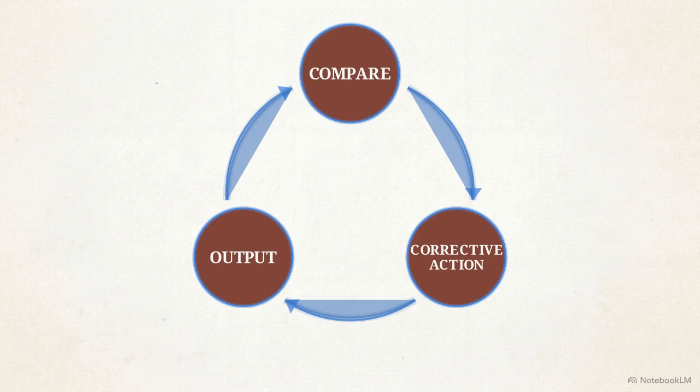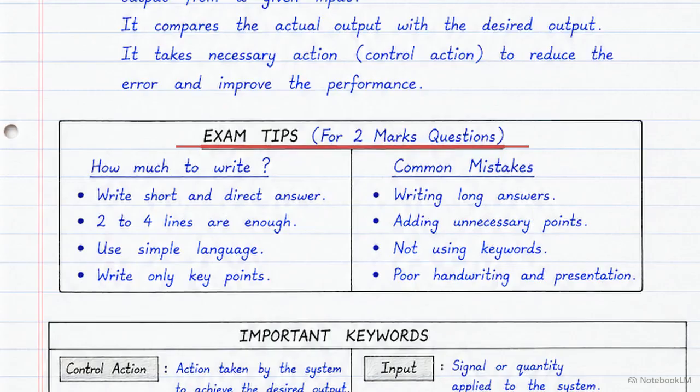The exam tips table at the bottom of the page contrasts the required approach against common student errors. For 2-mark questions, 2 to 4 lines are sufficient. Common pitfalls include writing excessively long answers, adding irrelevant points, or sacrificing clarity through poor handwriting.